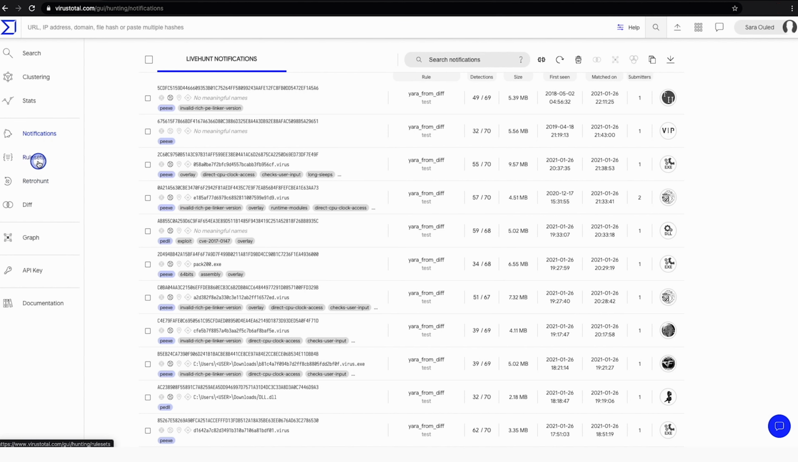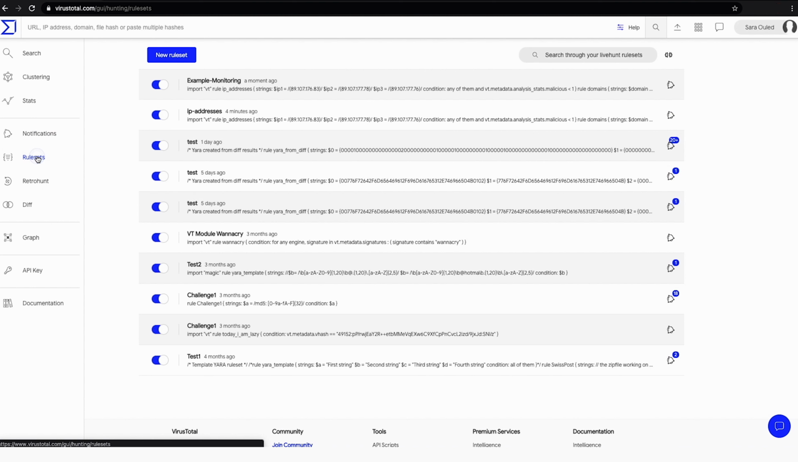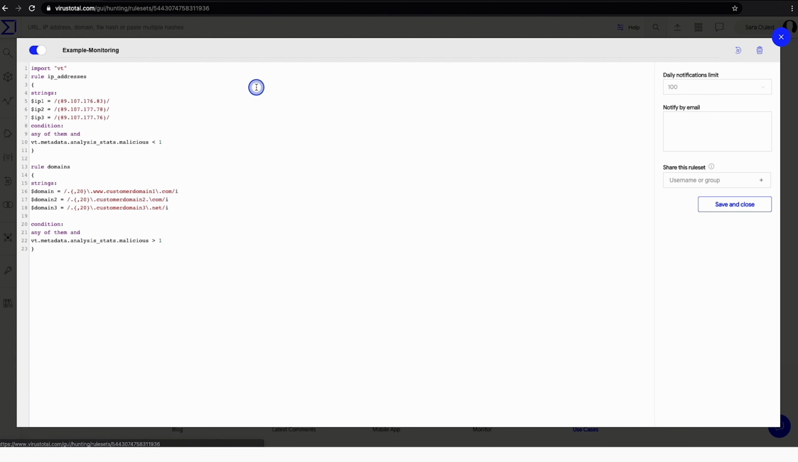YARA rules. Here you can see a Live Hunt example where you can specify your IPs and domains. Each time a new file containing these strings is uploaded, you will be notified and receive detailed information for further study and investigations. The same rule can be applied in Retro Hunt to find all files that have been uploaded in the past.